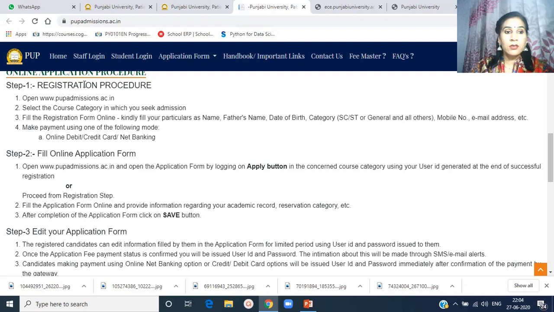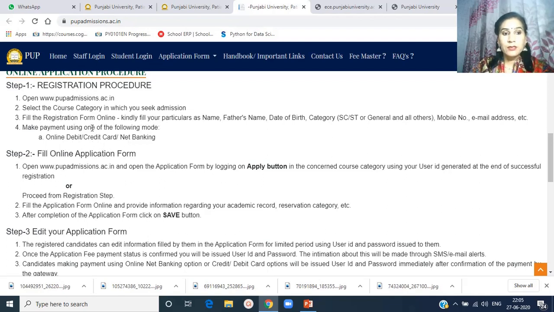Step 1, registration procedure, in which you open www.pupadmissions.ac.in, select the course category in which you seek admission, and fill the registration form online. Kindly fill your particulars such as name, father's name, date of birth, category, mobile number, email address, etc. Make payment using one of the following: online, debit, credit card, or net banking.